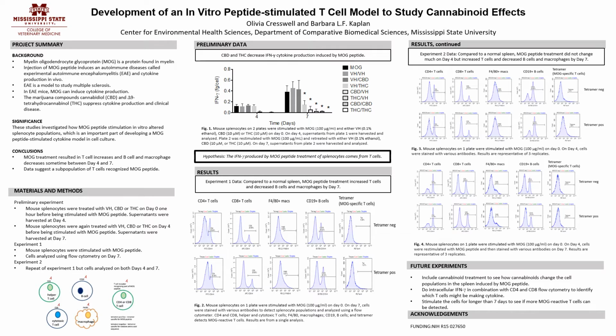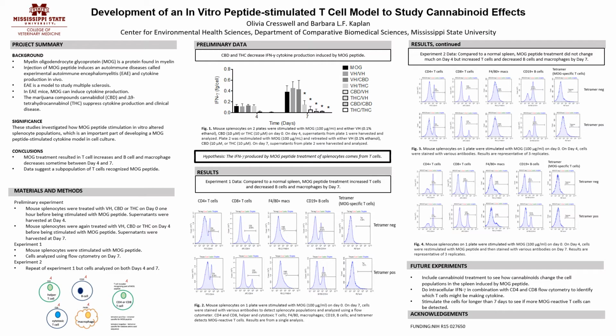For our results, Dr. Kaplan initially showed that MOG peptide stimulation of mouse splenocytes 2 times in a 1-week period increased cytokine production, as shown in the interferon gamma results in Figure 1. As you can see, treating with the marijuana chemicals cannabidiol or delta-9 tetrahydrocannabinol at various times over the week can inhibit the MOG-stimulated interferon gamma production.